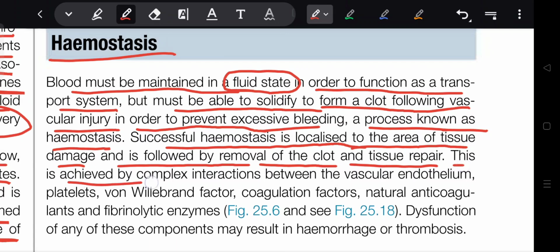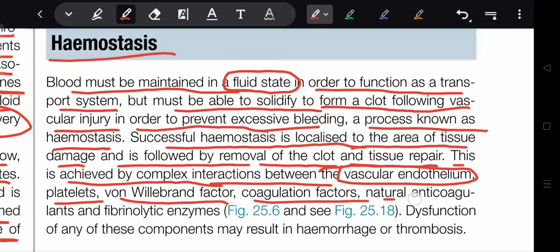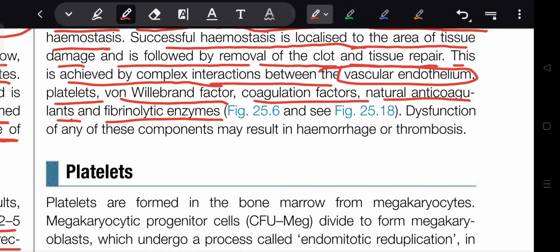This is achieved by complex interaction between the vascular endothelium, platelets, von Willebrand factor, coagulation factors, natural anticoagulants, and fibrinolytic enzymes. Dysfunction of any of these components may result in hemorrhage or thrombosis.